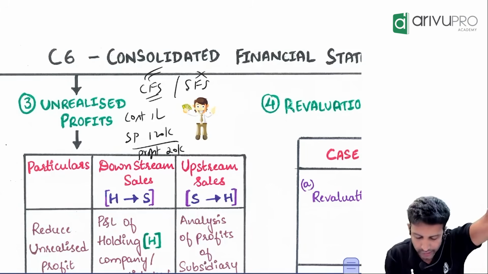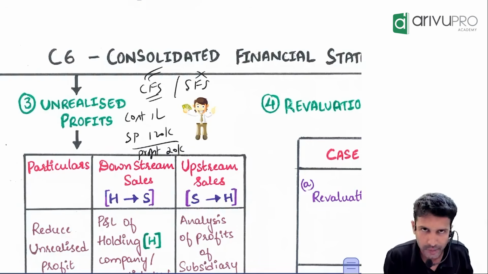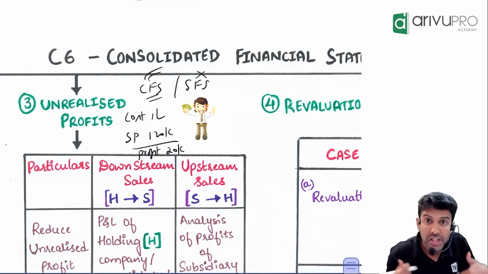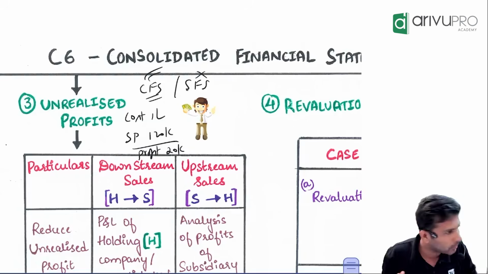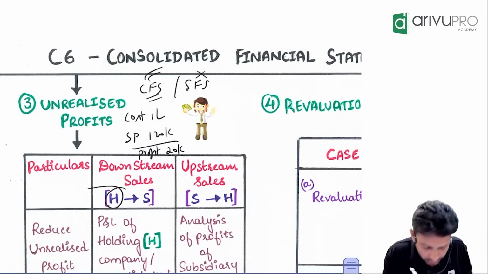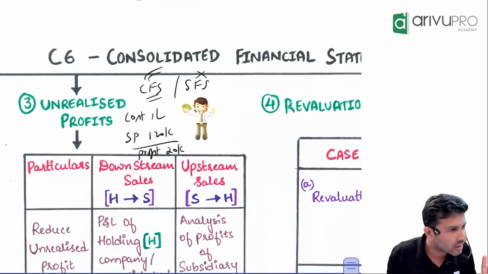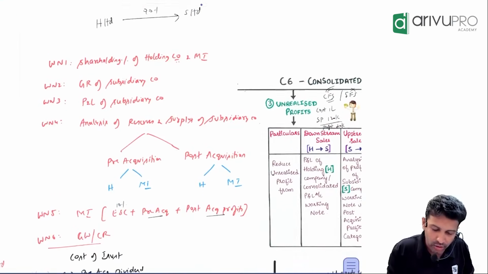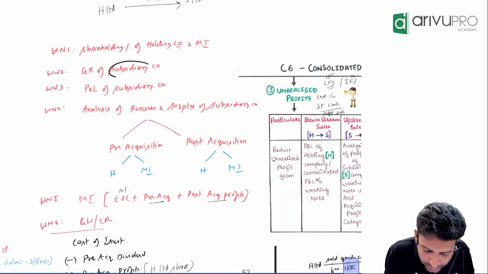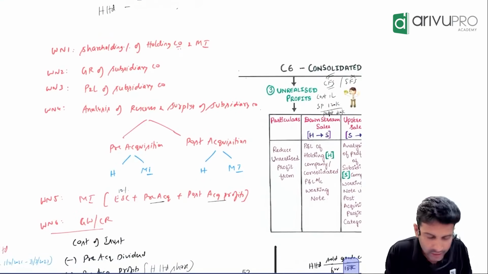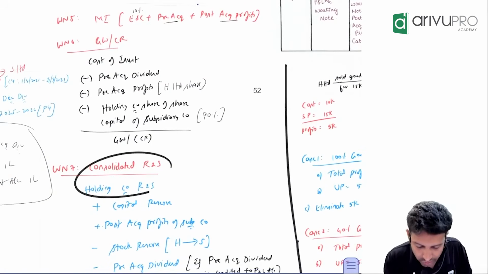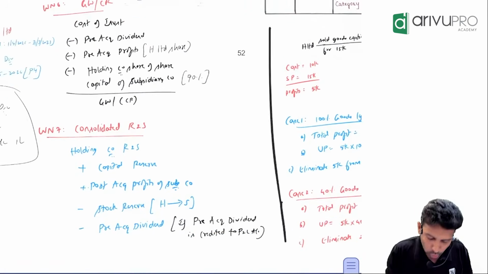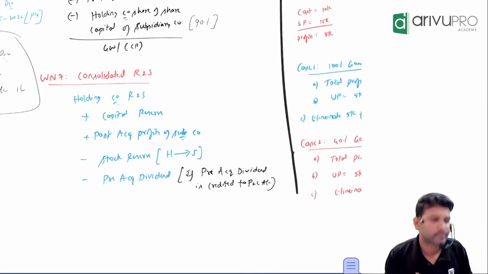Sir, if holding company is selling goods to subsidiary company, who will make profit? Purchaser will make the profit or seller will make the profit? The seller of the goods will make profit. Who's the seller here? Holding company. Now go back to your working note. Is working note number 2 targeting holding company? No. 3? No. 4? No. 5? No. 6? No. That means which year?